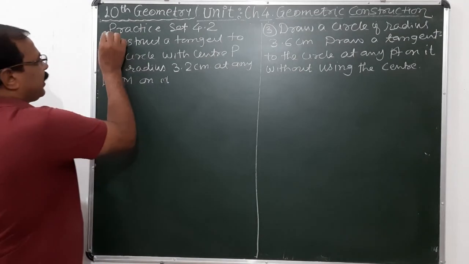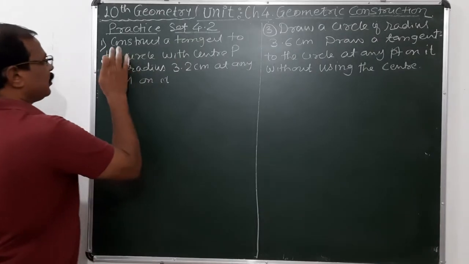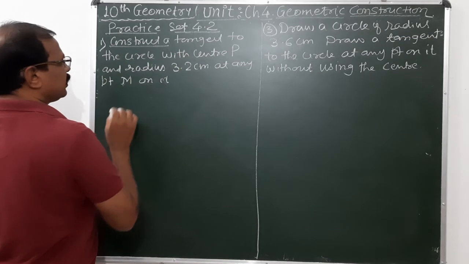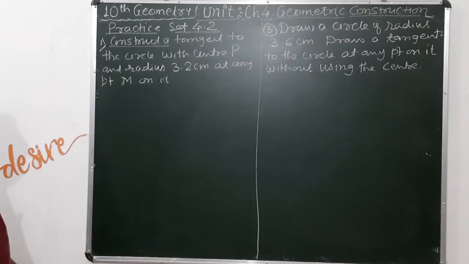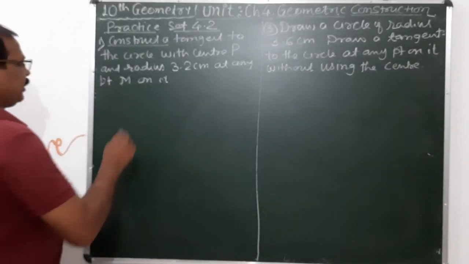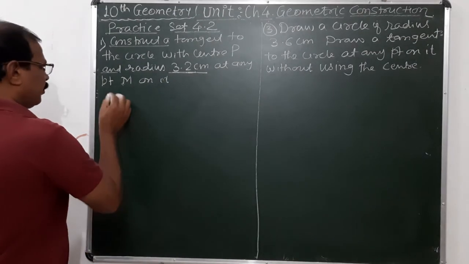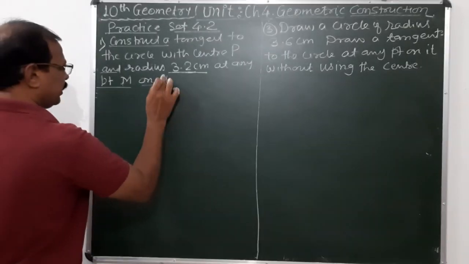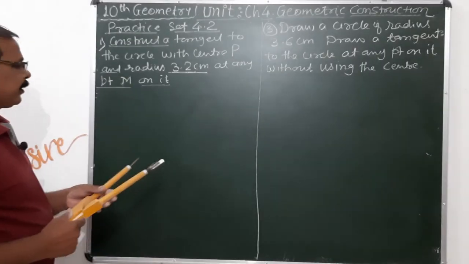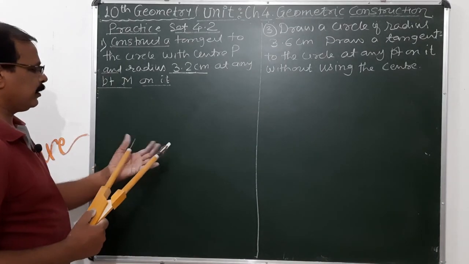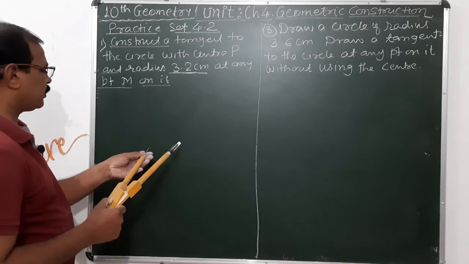Now practice set 4.2, first example. Construct a tangent to the circle with center P and radius equal to 3.2 at any point M on it. Take a radius equal to 3.2 centimeter.